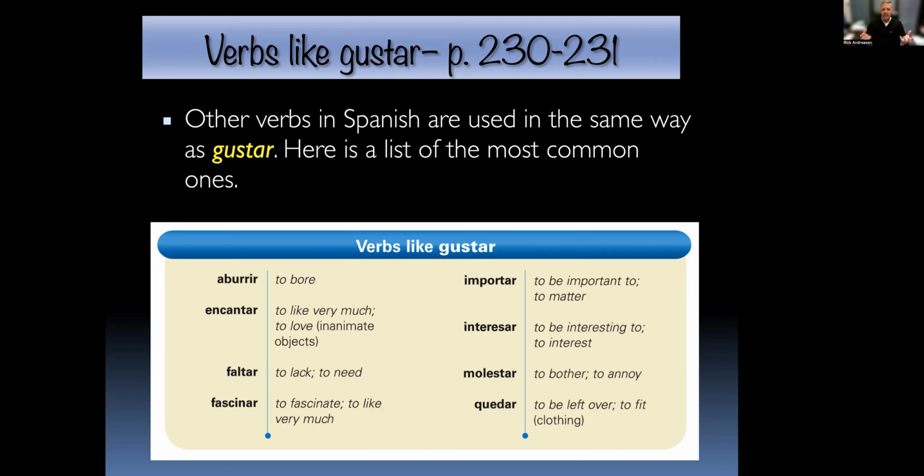I love this movie. Amar, which means to love, is more like a romantic love. So encantar is probably about as close as you can get to loving an object, a thing or an action. You can say me encanta esquiar. You can say me gusta esquiar, but if you say me encanta esquiar, it means I'm on those slopes opening day and I'm skiing just as much as I can. I really, really like that. I love it.